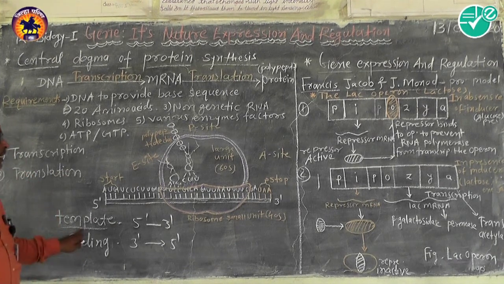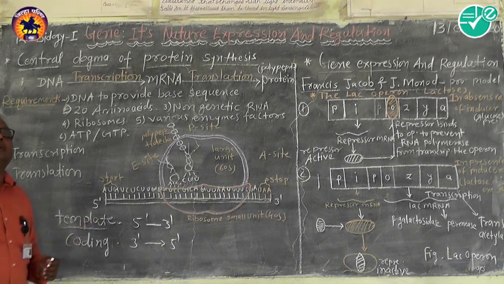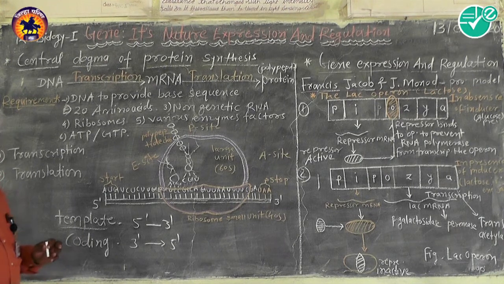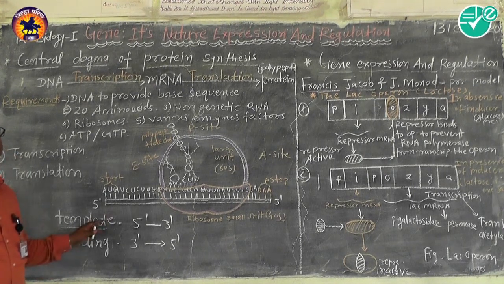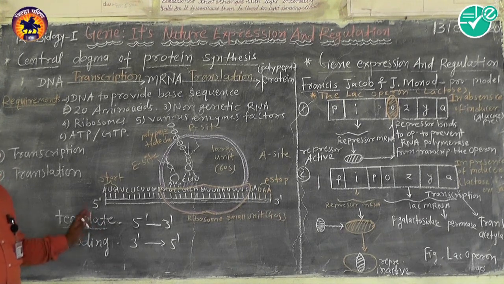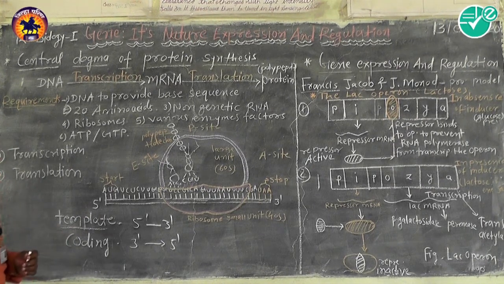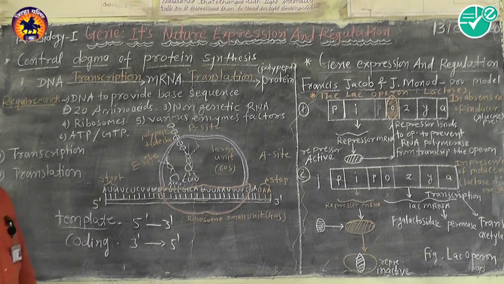Initially, the two strands of the DNA molecule get separated from each other using an enzyme. The enzyme is called endonuclease, which breaks the bonds between the two strands of the DNA, and the two strands separate from each other.